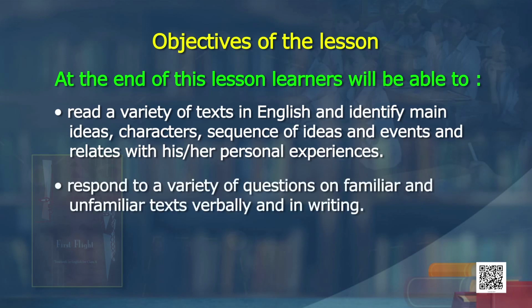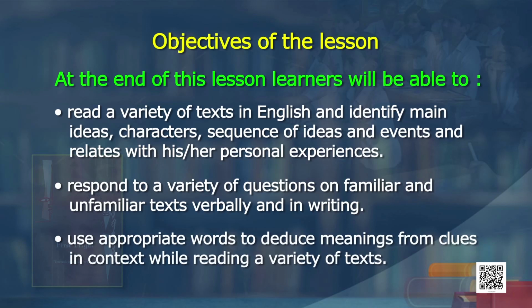Respond to a variety of questions on familiar and unfamiliar texts verbally and in writing. Use appropriate words to deduce meanings from clues in context while reading a variety of texts.